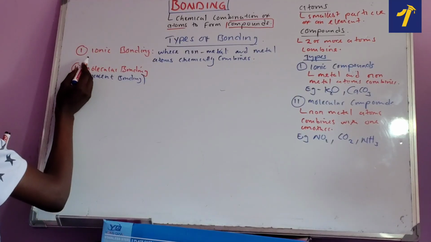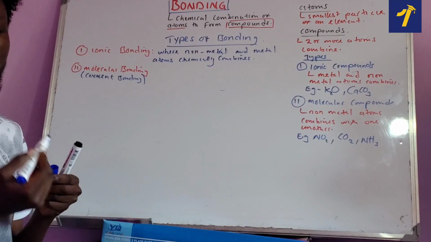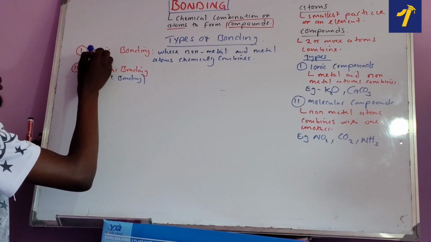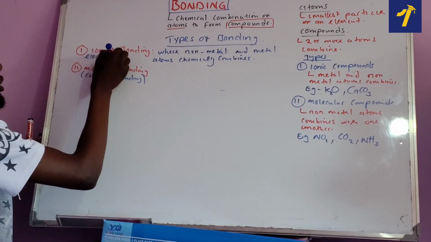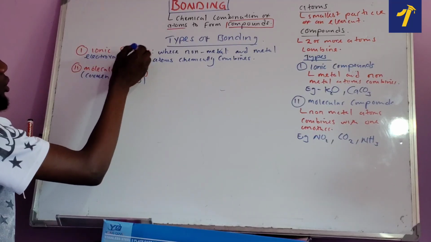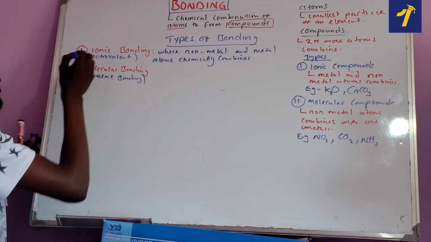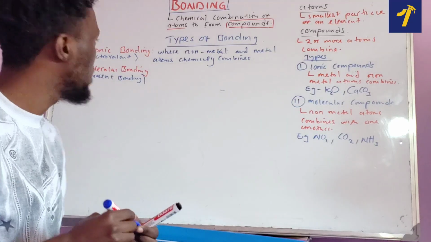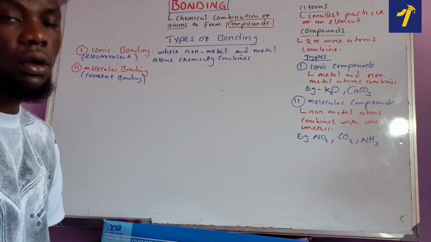What about ionic bonding? Ionic bonding also has another name, which is what we call electrovalent bonding. Okay, but instead of using electrovalent bonding, just use the simple term which is ionic bonding.